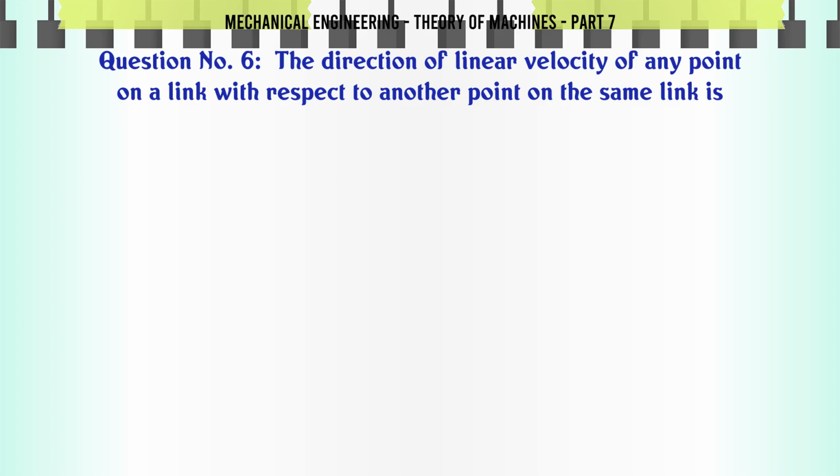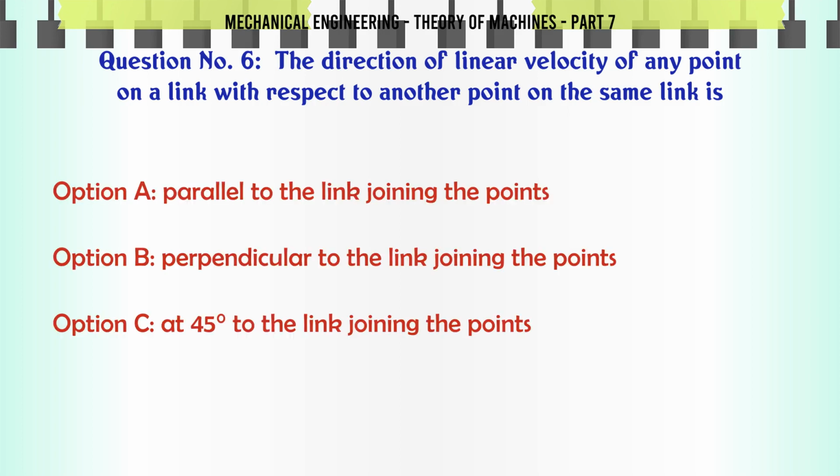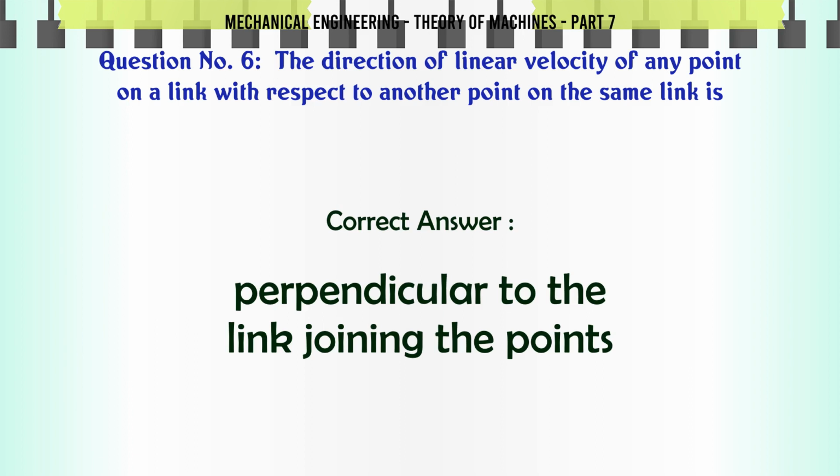The direction of linear velocity of any point on a link with respect to another point on the same link is A. parallel to the link joining the points, B. perpendicular to the link joining the points, C. at 45° to the link joining the points, D. none of the above. The correct answer is perpendicular to the link joining the points.